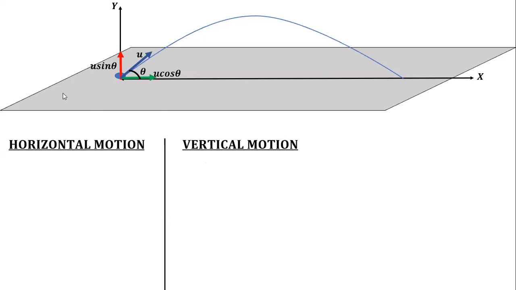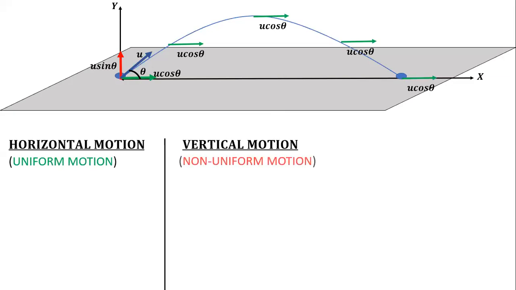Now when we talk about your horizontal motion, we decided that since there was no gravity acting, at every point it will be uniform motion. So at every point the horizontal velocity is u cos theta; the value is the same. But vertical motion is non-uniform, because the initial velocity was u sin theta.